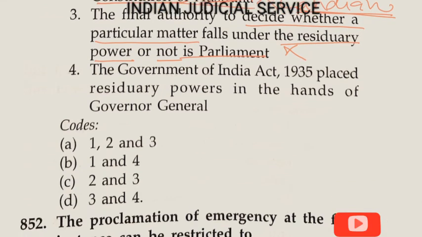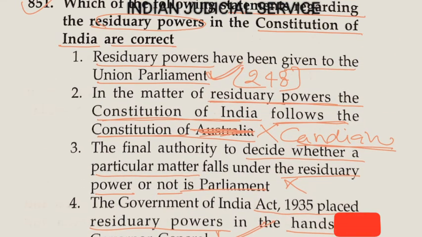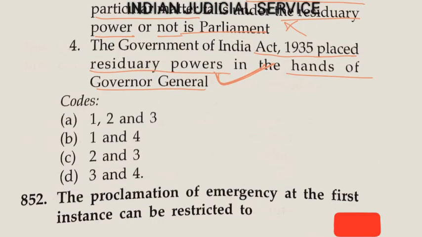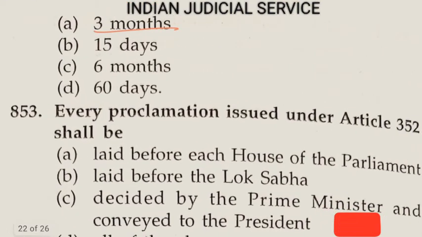Now last one, under the Government of India Act 1935, residuary power was in the hand of the Governor General. This statement is absolutely correct here. So statement first and statement fourth are correct here. So option B is our answer, option B. Now question number 852. The proclamation of emergency at the first instance can be restricted to option A here 3 months, option B here 15 days, option C here 6 months and option D here 60 days. So the answer is here option C, 6 months.